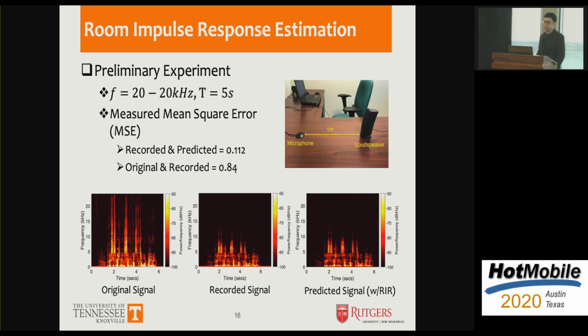We use an excitation signal ranging from 20 to 20 kilohertz with a duration of 5 seconds. Then we play and record some speech audio samples, and we compare the actual recorded signal with the predicted signal using our estimated RIR. As we can see from here, those two spectrograms are very similar to each other. To quantify this similarity, we also used the mean square error. As we can see from this result, our RIR estimation is very accurate.